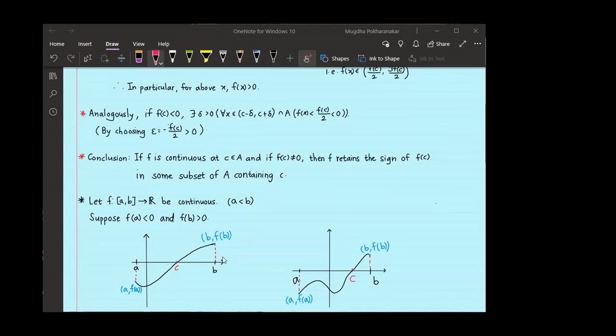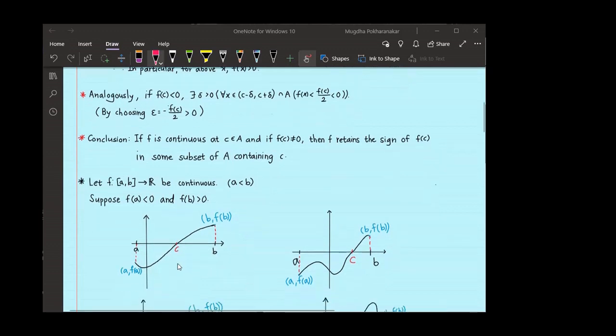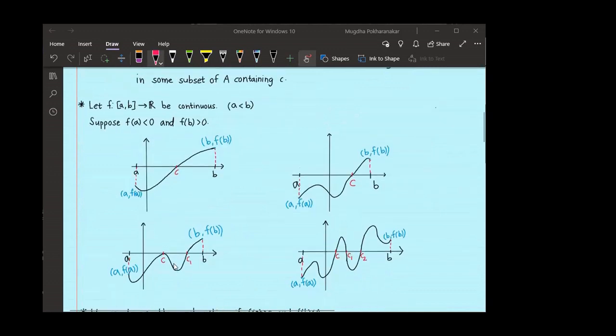Then what happens? Can you think of graphs of such functions? They will be something like this, right? What do you observe in these graphs? Graphs of such functions should meet the x-axis at least once, right? And this point of touching the x-axis need not be unique. You can have such graphs also, where there can be multiple points at which the function meets the x-axis.